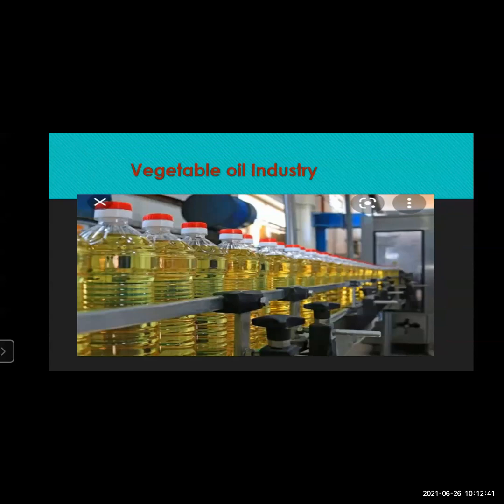Now, vegetable oil industry forms over half of the total agriculture import in India. India imports around 15 million tons of edible oil. So India is not growing or producing that much of vegetable oil, which is necessary for the large population. So what India is doing, India is actually doing the import. It takes from the other countries 15 million tons of edible oil.